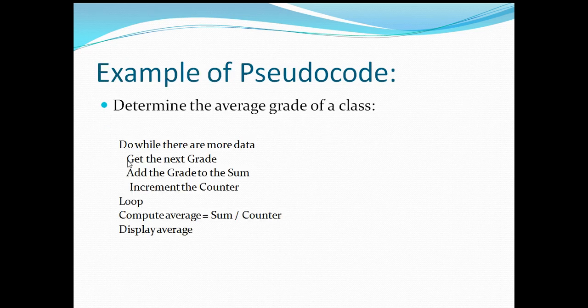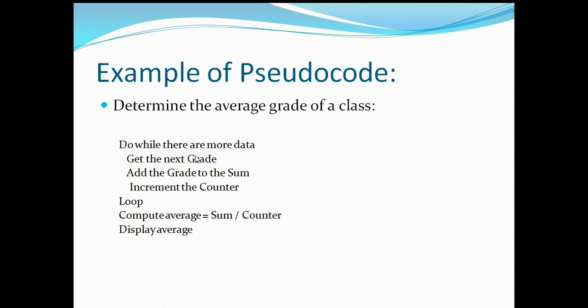Example of pseudocode: determine the average grade of a class. So first of all, we should know what the program is. The program is to find the average grade of a class. So the pseudocode is like this: do while there are more data. So we have written some logic where you are checking for the data. If the data is available, then you go to the next statement where you get the next grade. That is, get the next grade is the next statement of your pseudocode. Add the grade to the sum.